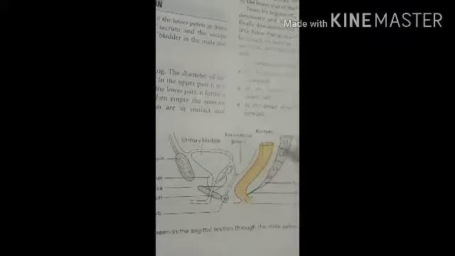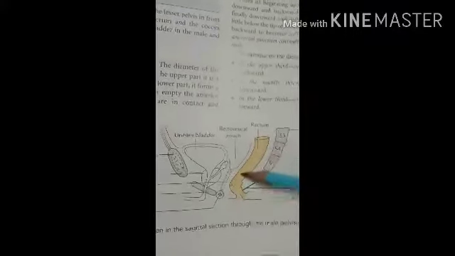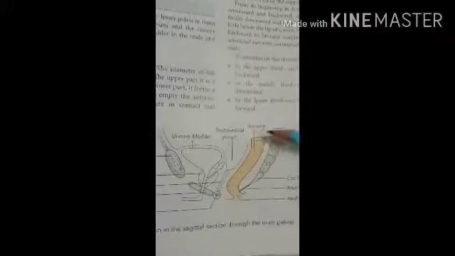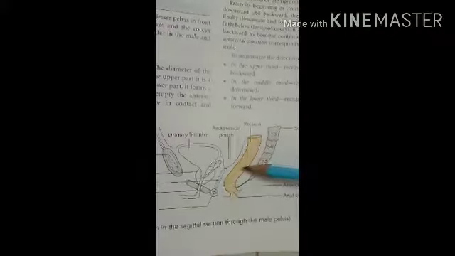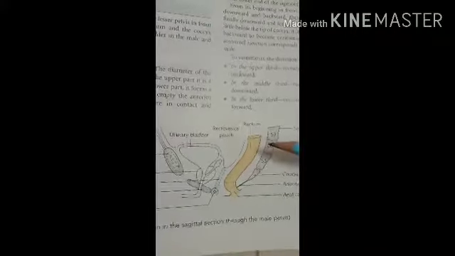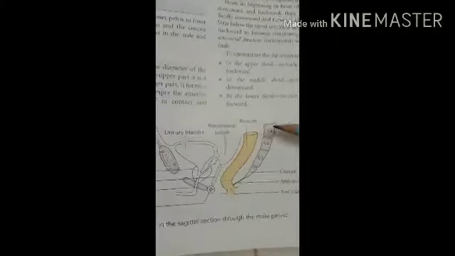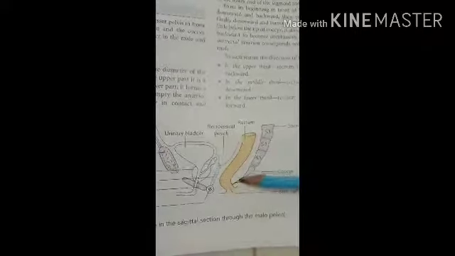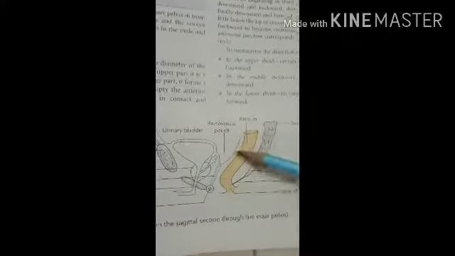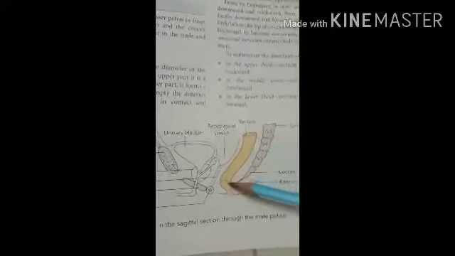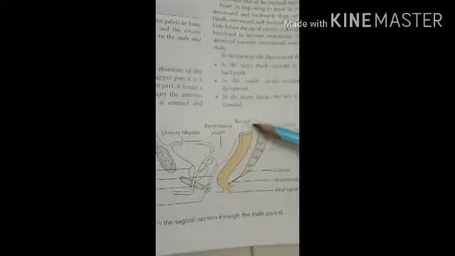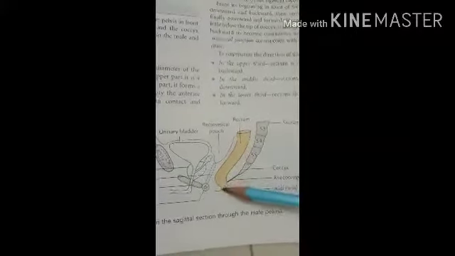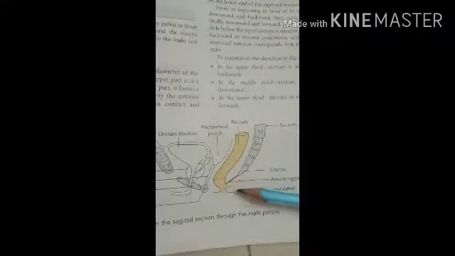So the rectum, this one here you can see, that is the rectum. It is the distal part of the alimentary canal, and it is placed between the sigmoid colon above and the anal canal below. Okay, so the rectum is part of the large intestine. Superiorly it is connected with the sigmoid colon, and inferiorly it is connected with the anal canal.